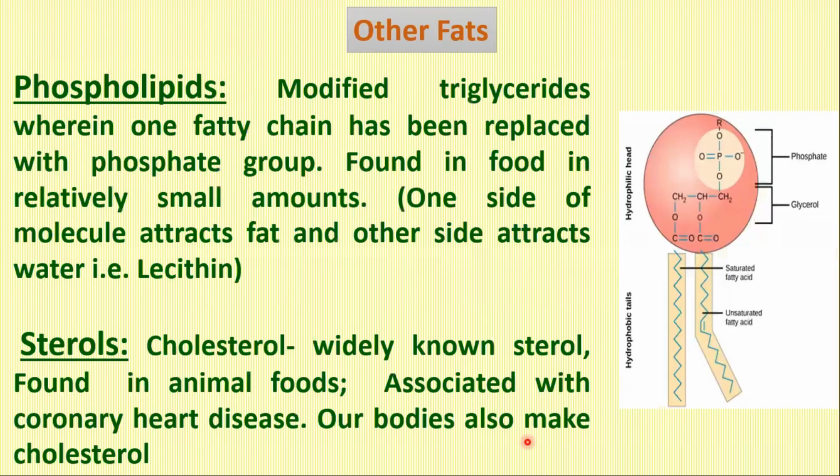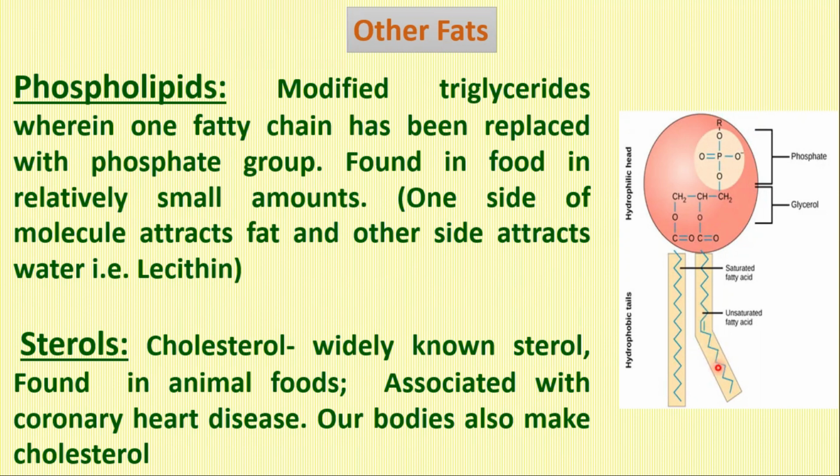Let's look at other fats. These include phospholipids. Phospholipids are derivatives of glycerol, contain two long fatty acid chains, and the terminal carbon contains a phosphate group, which may be a choline, and this R may vary to give different phosphate derivatives. For example, the cell membranes are composed mainly of phosphatidylcholine, phosphoric acid, and cholesterol. In fact, phospholipids are bipolar, and they have a polar head group and a hydrophobic chain.